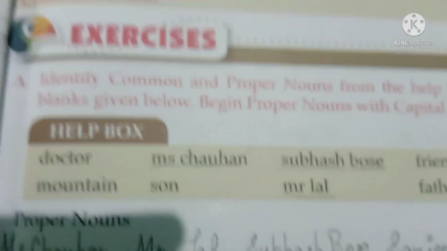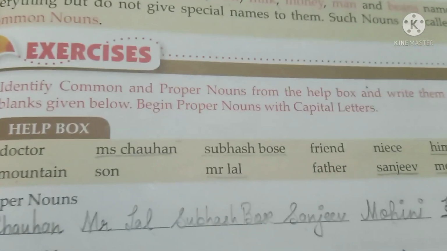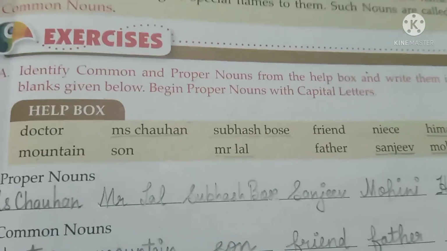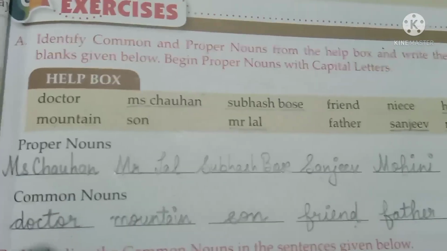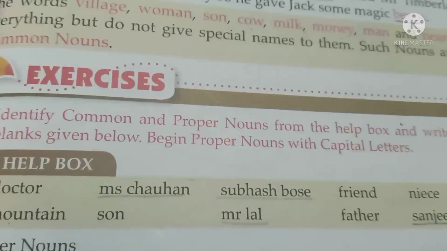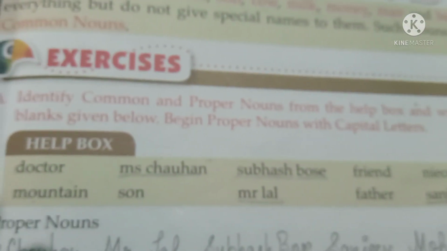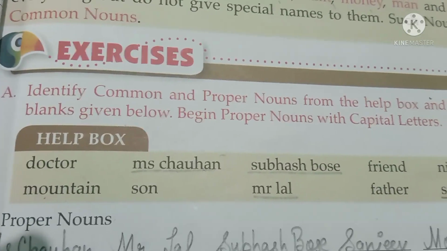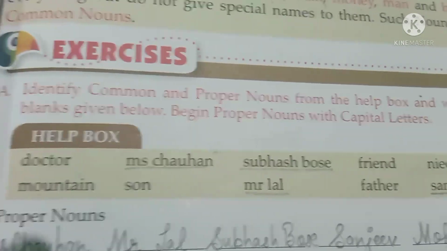Based on that, children, you have an exercise here. Look at the exercise, children. Here you have to identify common and proper nouns from the help box and write them below. And children, one thing you keep in mind, wherever you see a proper noun, it's written in small letters. But when you write it in the blank, you have to write it in capital letter. As the rule says, a proper noun should always start with a capital letter.